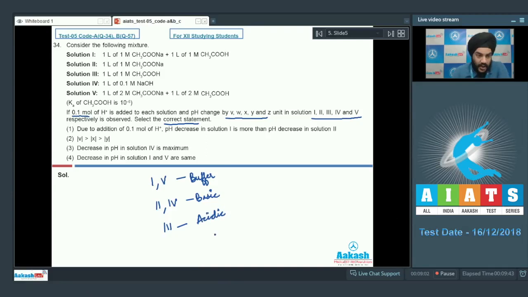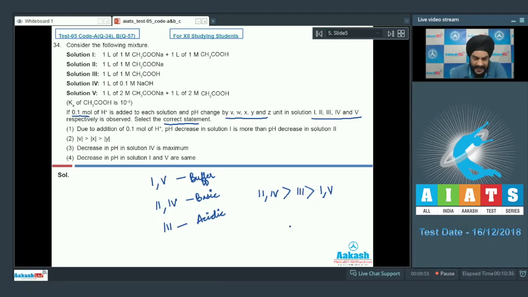Now students, upon addition of H plus, the maximum change will be observed in the basic solutions, as the OH minus ions which are present freely in the solution will get neutralized. So we can say that the pH change in 2 and 4 should be greater than the others. Now if we talk about the acidic and the buffer solutions, we know that the buffer resists a change in its pH. So we can say that the change in the pH will be greater for the acidic solution as compared to the buffers. So 2, 4 will be placed ahead of 3 and 3 will be further placed ahead of 1 and 5. So now we haven't compared between 1 and 5 and 2 and 4.